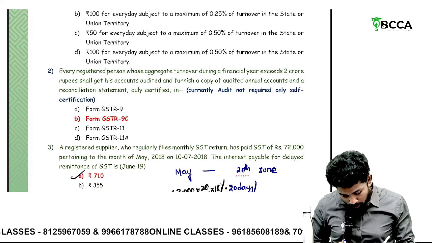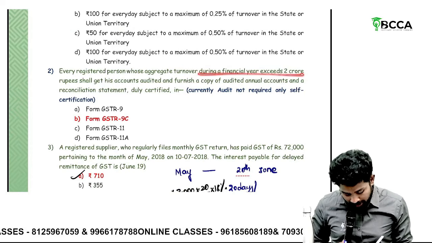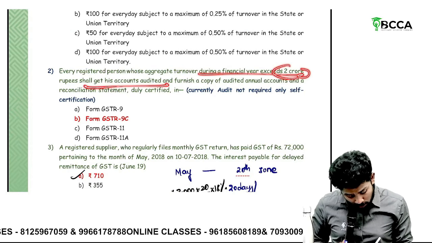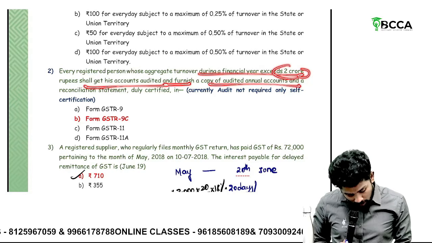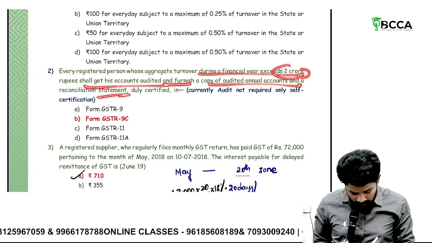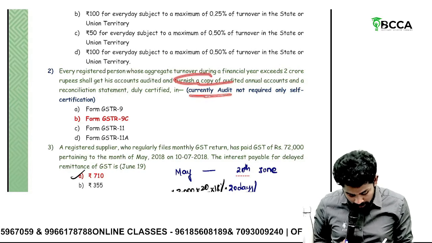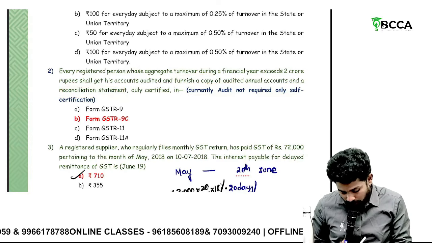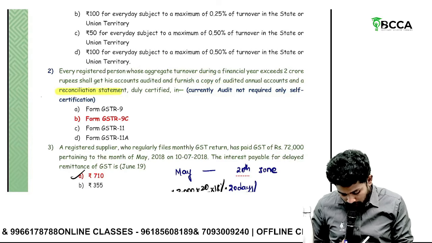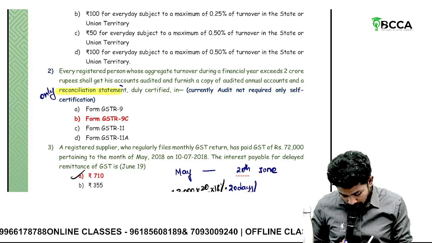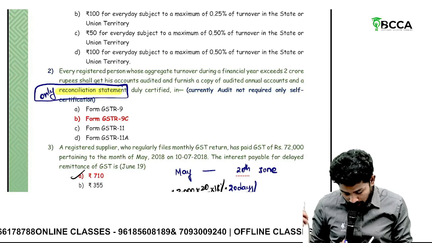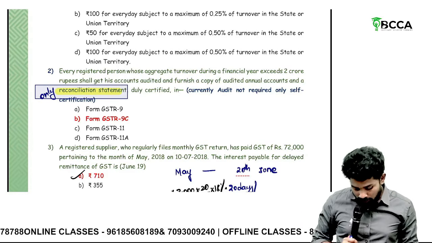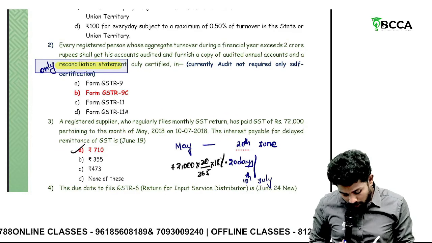Every registered person whose aggregate turnover during a financial year exceeds 2 crores shall get his accounts audited and furnish a copy of audited annual accounts and reconciliation statement. Sir, all this is now omitted. Audit is not required. Only a reconciliation statement is needed, that also self-certified. There is no requirement of audit. In which form?